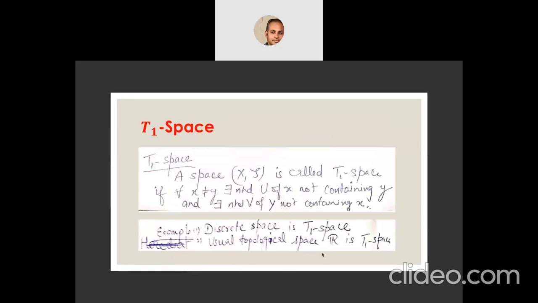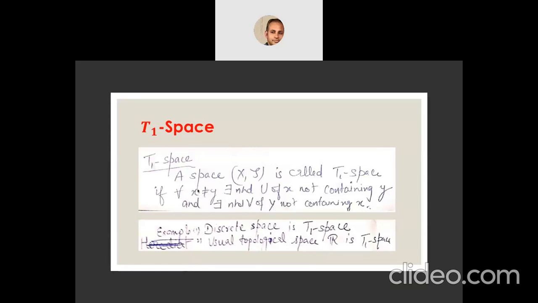Now T1 space, a very important space. A space (X, tau) is called a T1 space if for any two distinct elements x not equal to y, there exists a neighborhood u of x not containing y, and there exists a neighborhood v of y not containing x.